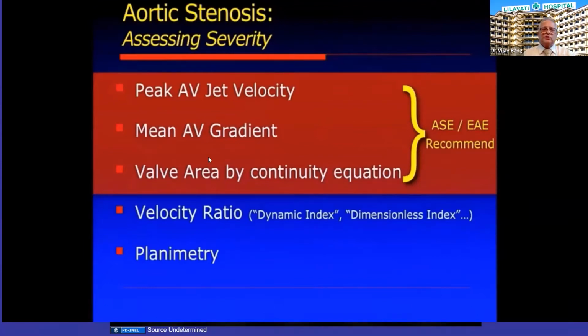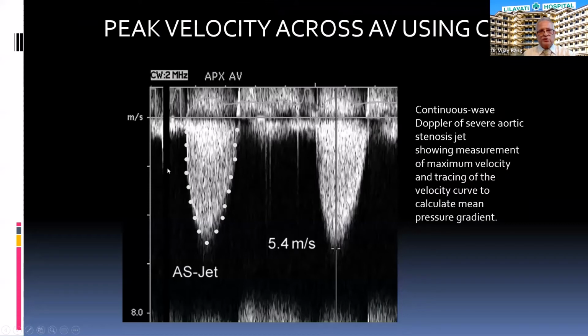So first is the peak systolic velocity. Velocity is measured by a continuous wave Doppler signal put across the aortic valve, just after the aortic valve, and you can see the jet velocity as 5.4 meters per second in severe. Anything above 4 meters per second is severe. This is above 5, so this is very severe aortic stenosis. Even when there are no symptoms, these patients are advised to go for AVR right away, because the event rates are very high if they are left alone.